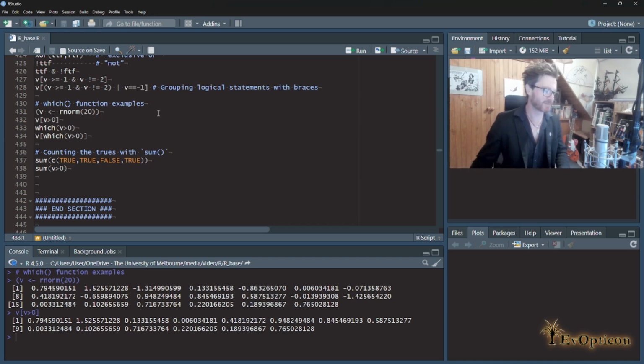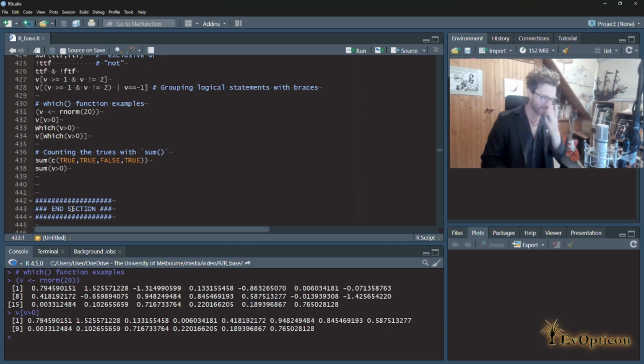numeric vector to do the same selection, right? As in, we could have said that the first element's greater than 0, the second element's greater than 0, the third element is not greater than 0. So we could have created a vector that said 1, 2, it wouldn't have 3 in it because we don't want that. 4, not 5, 6, not 7, 8, not 9, 10, 11, 12, not 13, not 14. You know, so we create a numeric vector to do this.